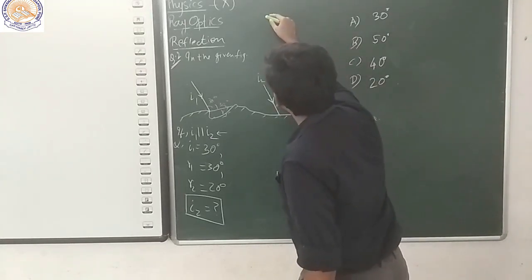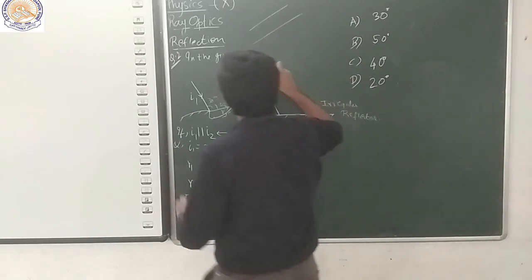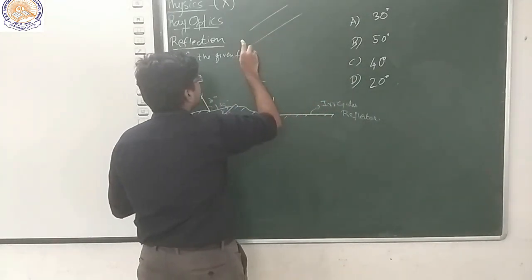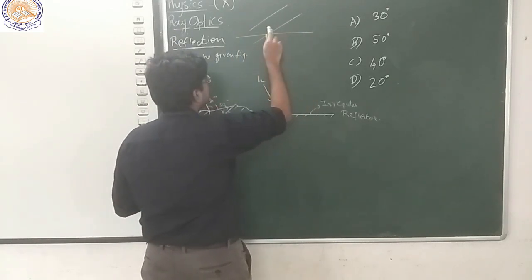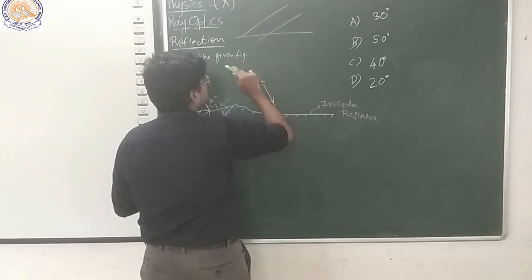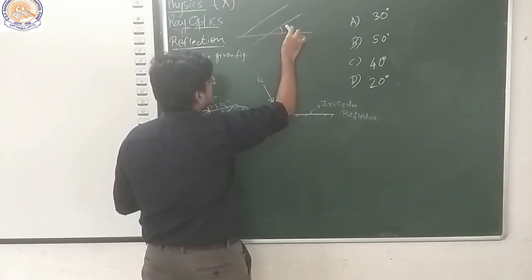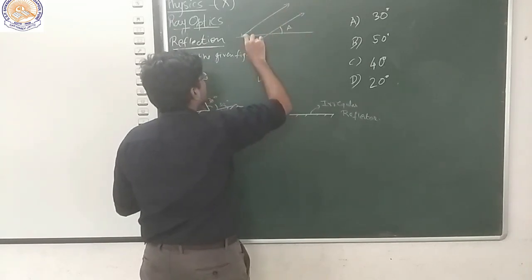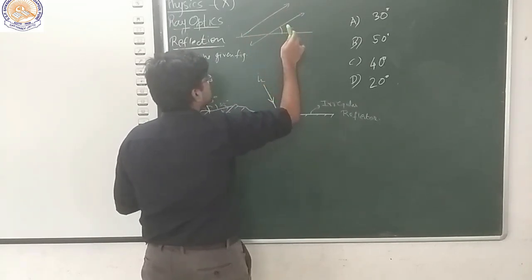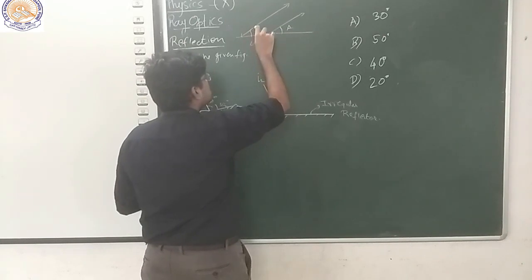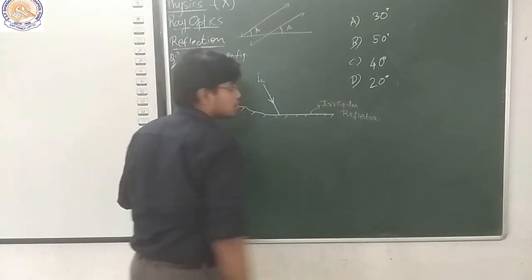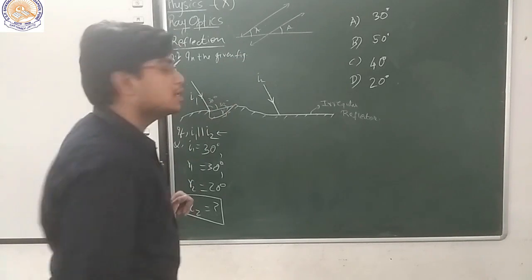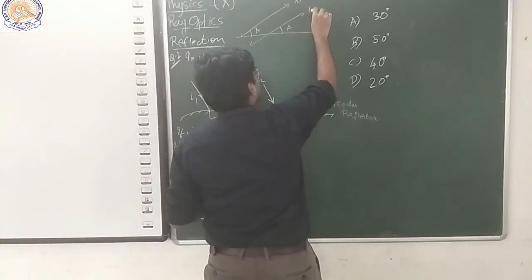Generally, what we see, if two parallel lines are making an angle, maybe any angle with a line, then this angle, let's say A, is at the parallel lines. This is an angle A, this is also an angle A. This is for two parallel lines, let's say L1 and L2.